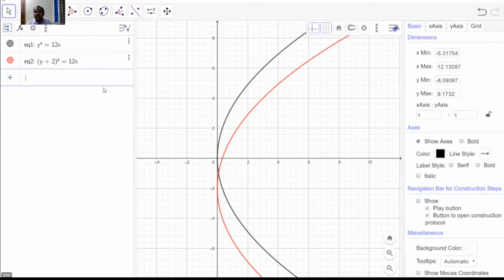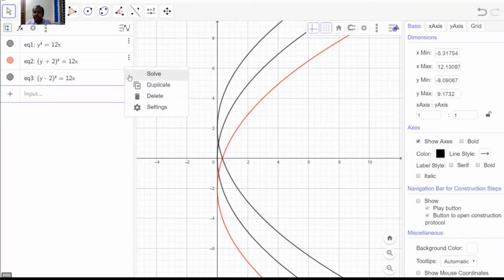Now you consider what happens if a constant is subtracted. So y minus 2 the whole square is equal to 12x.